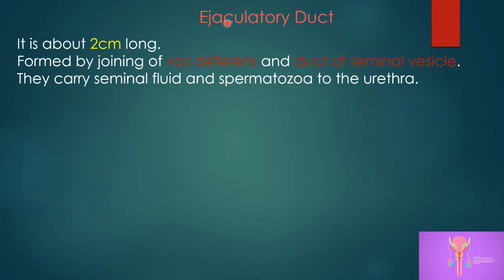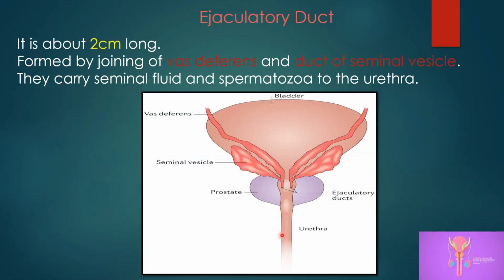Ejaculatory duct, as the word itself means, is going to ejaculate something. It is about 2 centimeters long. It is formed by the vas deferens and the duct of the seminal vesicle. They carry seminal fluid and spermatozoa to the urethra. So this is the urethra, this is the seminal vesicle, this is the vas deferens. Joining of the vas deferens with the seminal vesicle forms the ejaculatory duct, which finally releases its secretion into the urethra.